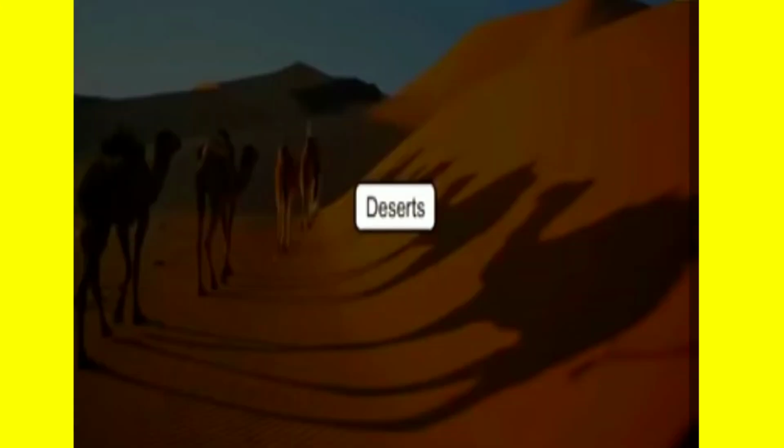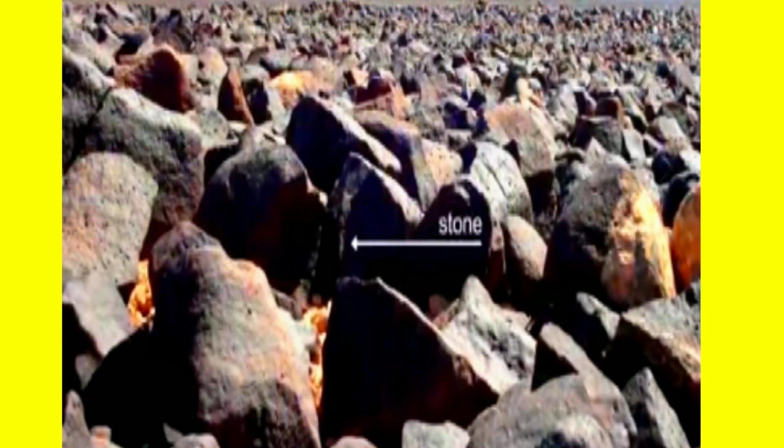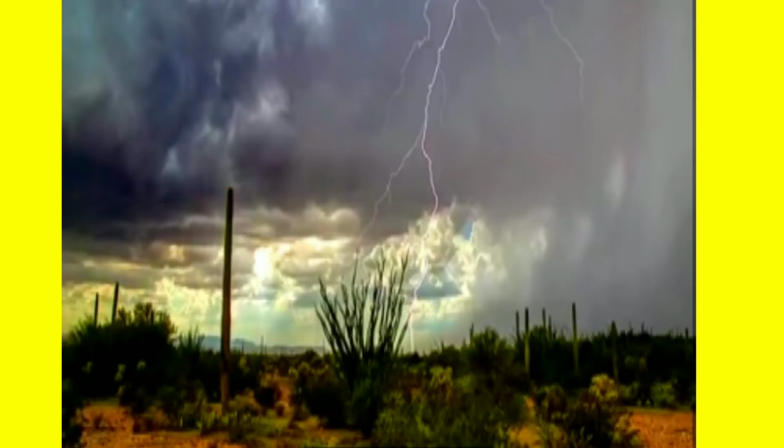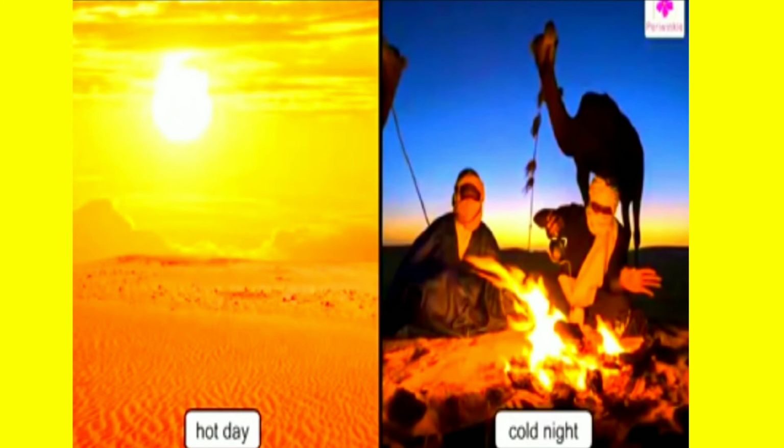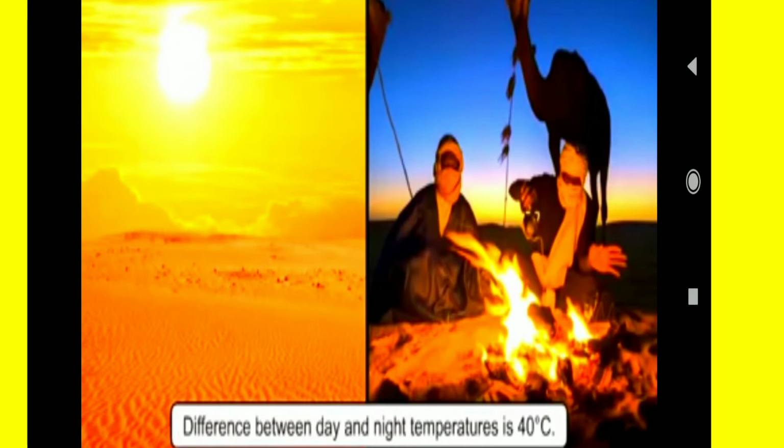Next, deserts. Deserts are the hottest and driest places in the world. Not all deserts have sand. Some are rocky. Some have stones. In deserts, there is very little or no rainfall. It gets very hot during the day and very cold at night. Sometimes the difference between day and night temperature is 40 degrees.